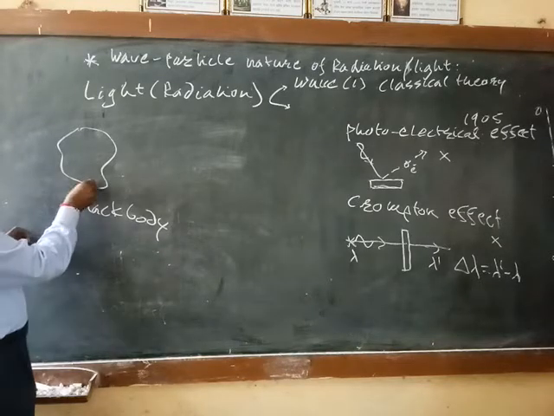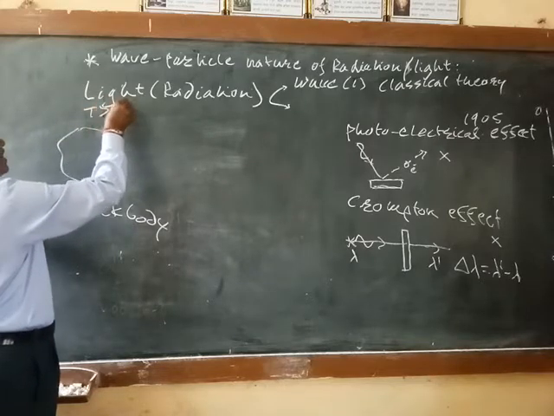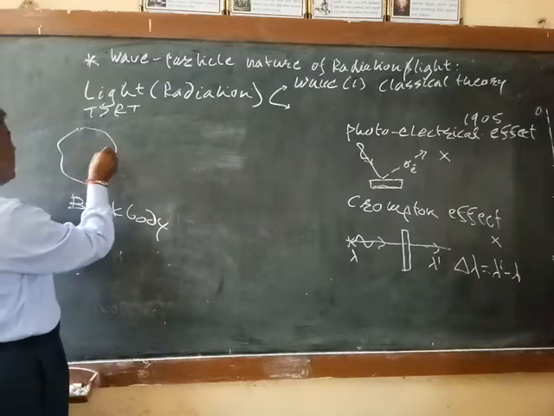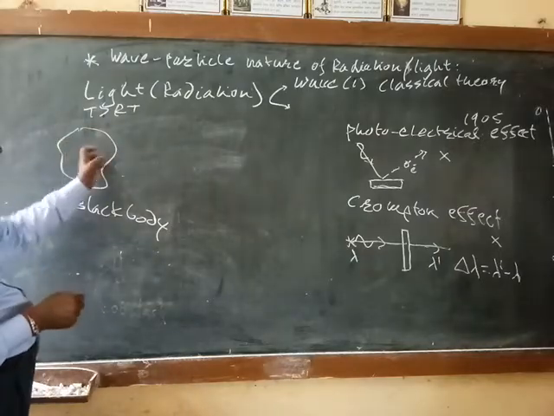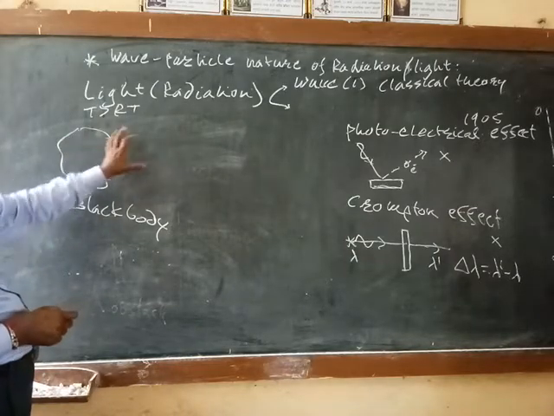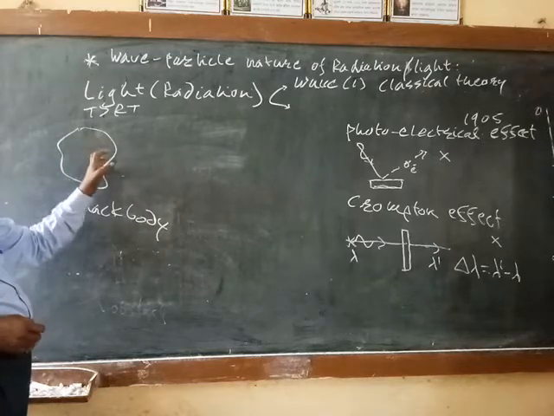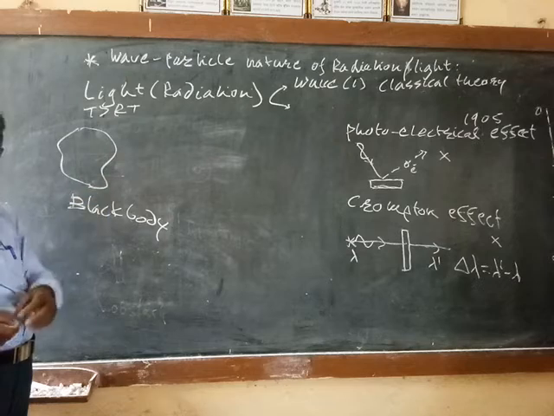So, if the black body is kept at a temperature greater than room temperature, say, then according to Prevost heat exchange theory, there is an exchange of heat, or radiation, between this black body and the surroundings, until equilibrium is reached.